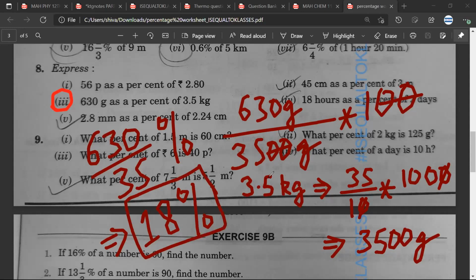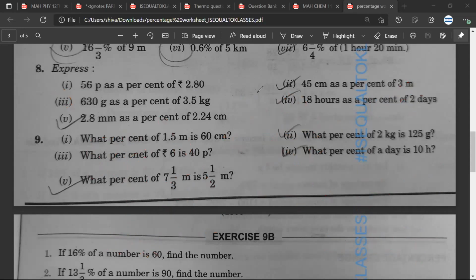No, sir. See, again, what I'm trying to tell you in these questions is that the numerator and the denominator should have the same units. That is the only thing that you need to take. And of course, you should know the conversion. So for example, you have 3.5 kg, you should know how to convert this into grams. If you are not able to do that, then it is a problem.